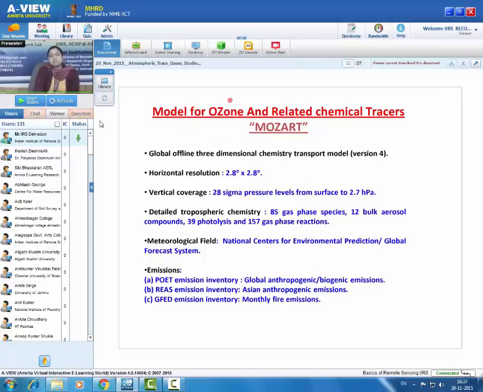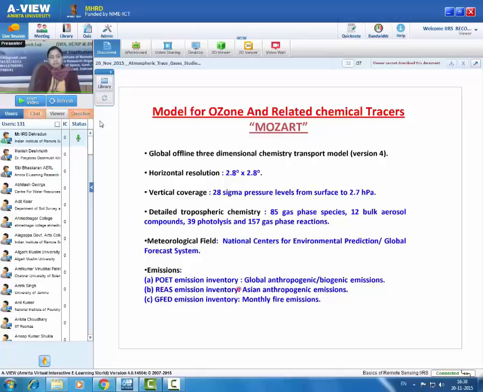We have utilized a model for ozone and related chemical tracers, MOZART. This is a global offline three-dimensional chemistry transport model, and we have utilized version 4 of this. This model mathematically computes the atmospheric chemistry and dynamics. For this, the model requires meteorological fields, NCEP data, and emissions of pollutants which take part in the photochemistry and chemistry of the atmosphere. For that we have taken emissions from emission inventories.